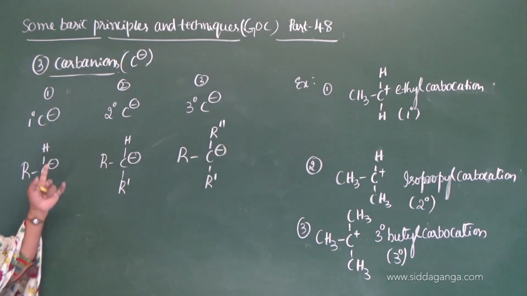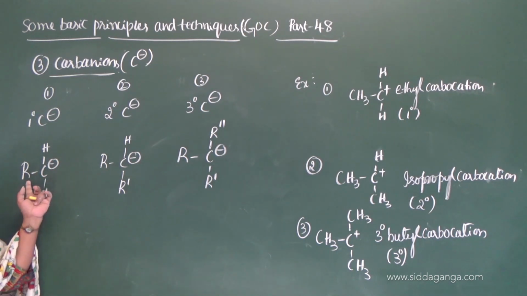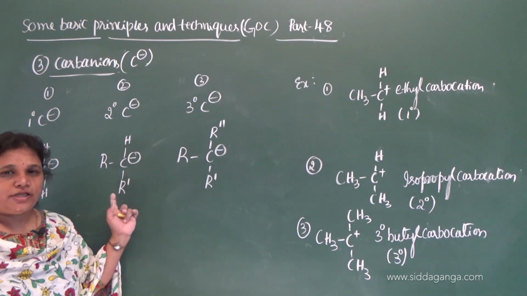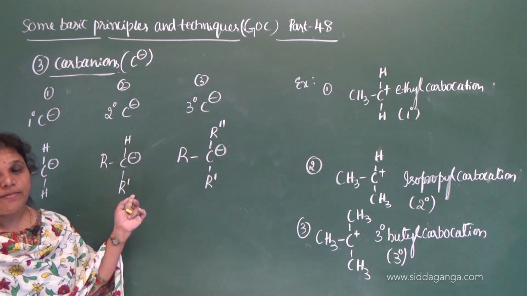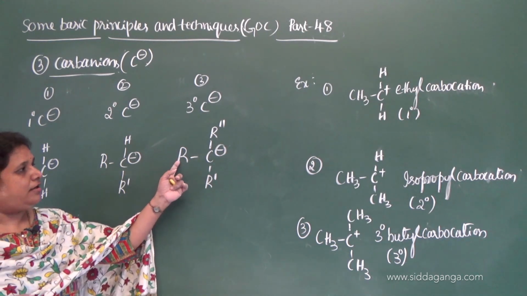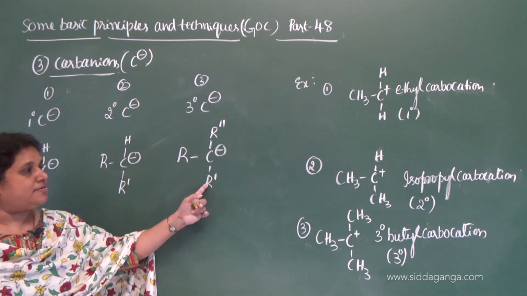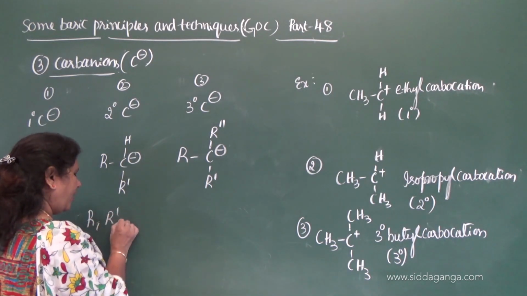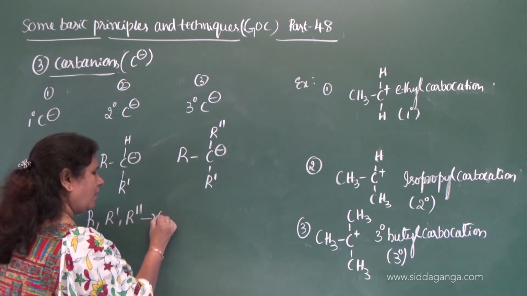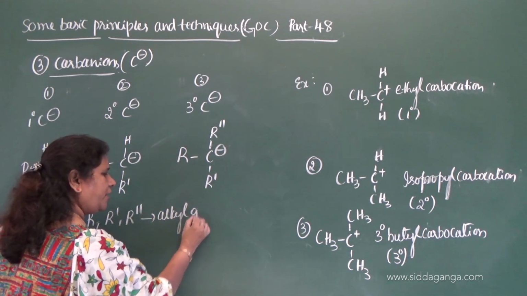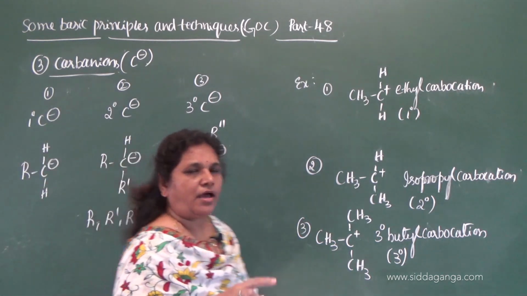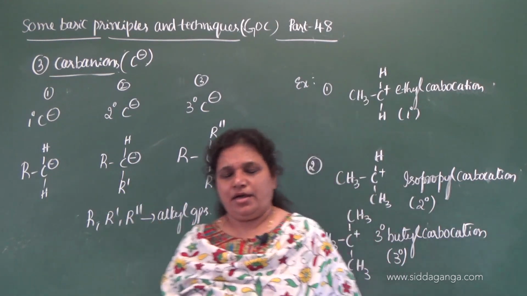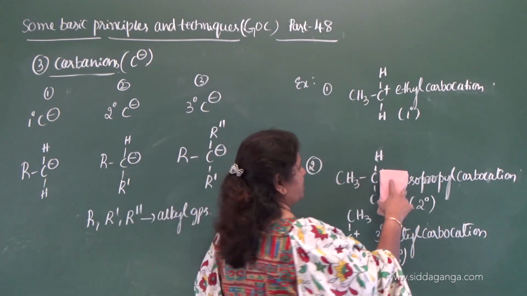So here negatively charged carbon is bonded to one other carbon, therefore it is primary. Negatively charged carbon is bonded to 2 other carbon atoms, secondary, and here it is bonded to 3 other carbon atoms, therefore it is tertiary. And you have to remember R, R', R'' are alkyl groups, that you have to remember. Compulsorily they are alkyl groups. So then only they can be called primary, secondary, and tertiary. Now let us move on to the examples.